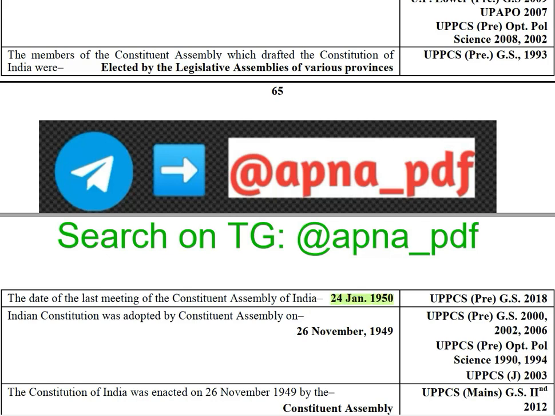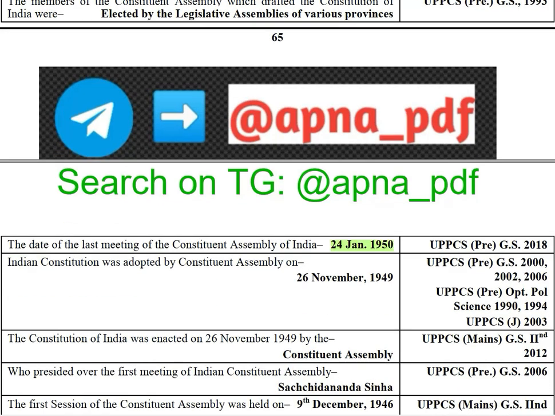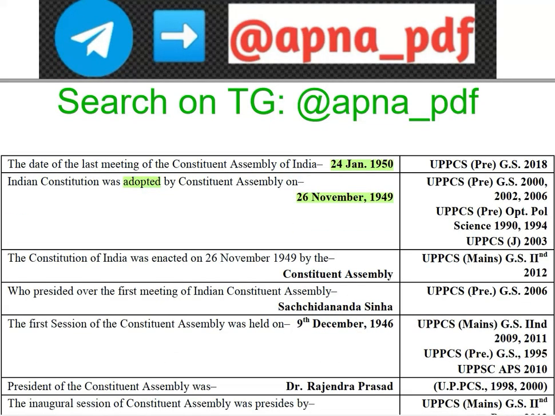24th of January 1950 आखिरी मुलाकात थी Constituent Assembly की. Indian Constitution was adopted on 26th November 1949. The Constitution of India was enacted on 26th... adopted की अलग डेट है, that is I think 26th of January 1950 है, जबकि enactment का है 26th November 1949. Now who presided over the first meeting of the Indian Constituent Assembly?